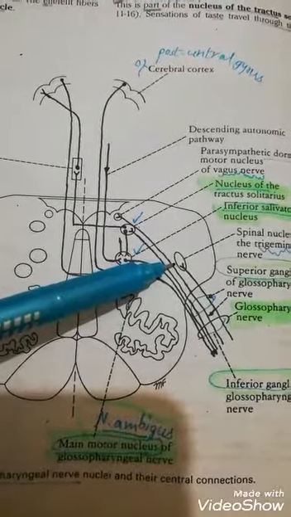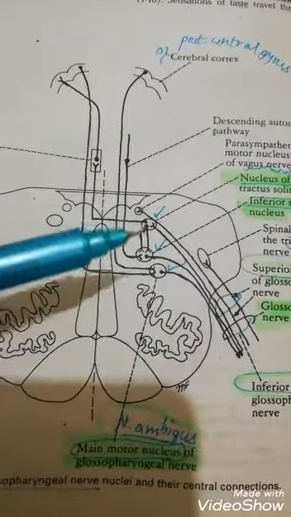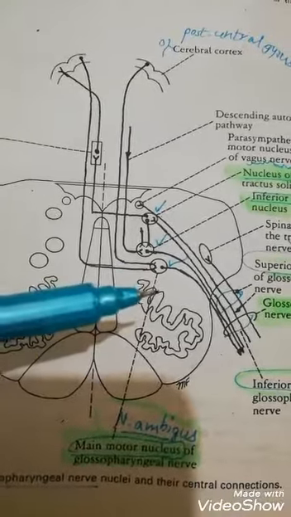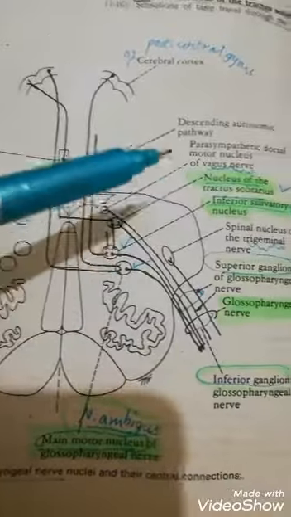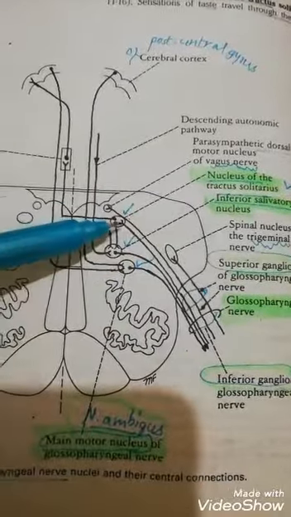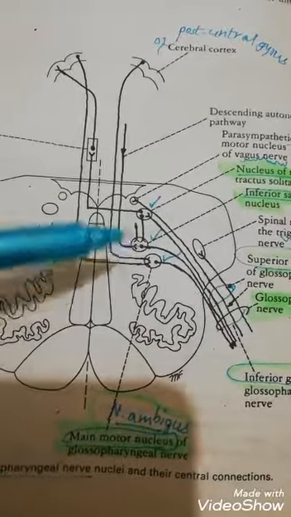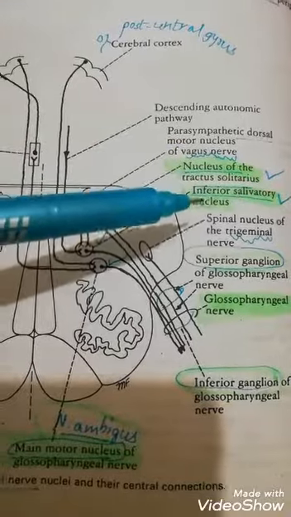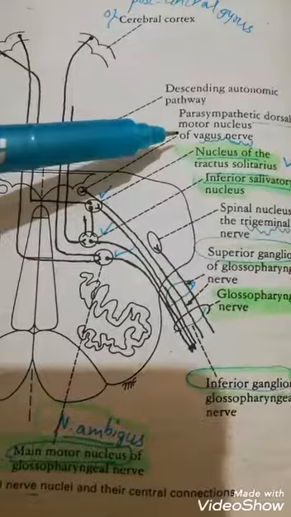And I have already mentioned that the baroreceptors in the carotid sinus are also traveling with this glossopharyngeal nerve, and they have to terminate on the nucleus of the tractus solitarius, and also they are connected with the dorsal nucleus of vagus.